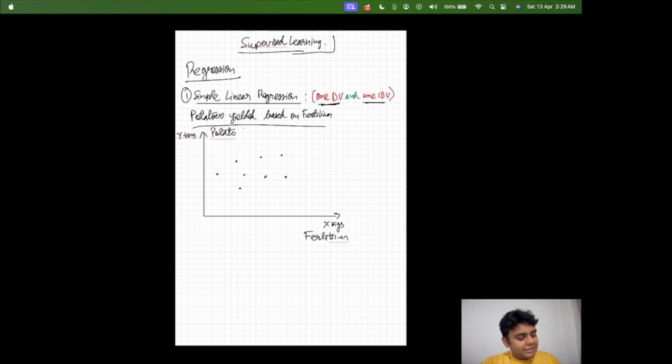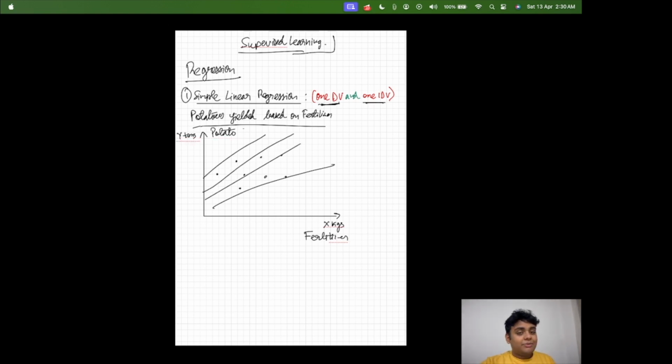Now what regression does is it draws a line, right? It has drawn a line because it wants to predict. So this is a prediction line. It has predicted the potato yield based on some fertilizer, right? So this has some points. Now this can have many lines, for example, it can have this, it can have this, it can have this. The regression model can predict anything.